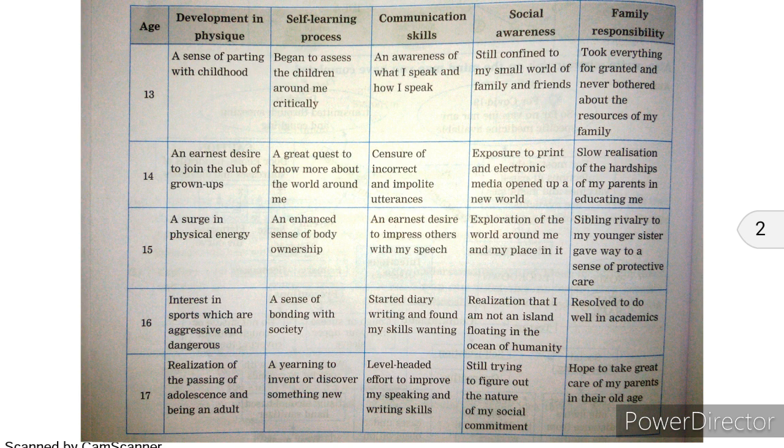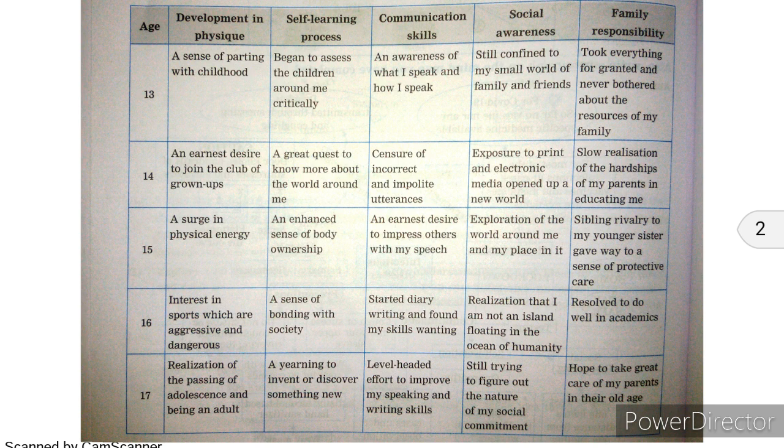And when we think about 16 years, what changes happen at the age of 16 years? When we think about development in physics: interest in sports which are aggressive and dangerous as we grow physically. So we try to develop a kind of aggressive nature and aggressive attitude towards sports. Then self-learning process: a sense of bonding with society at the age of 16.